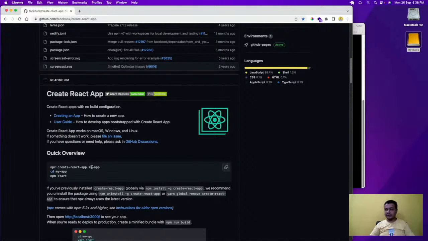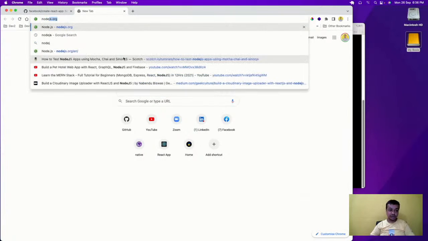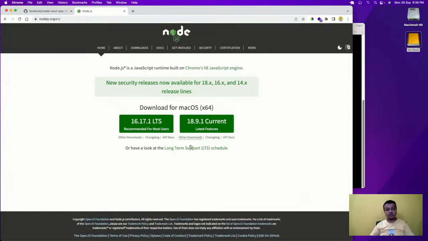You have to use this command to create a React app, and for that only one thing is required, which is that your computer should have Node.js. Node.js comes with npm. If you don't have it, please go there and download it. You'll get it for Windows. I have a Mac, so I will get it for Mac.